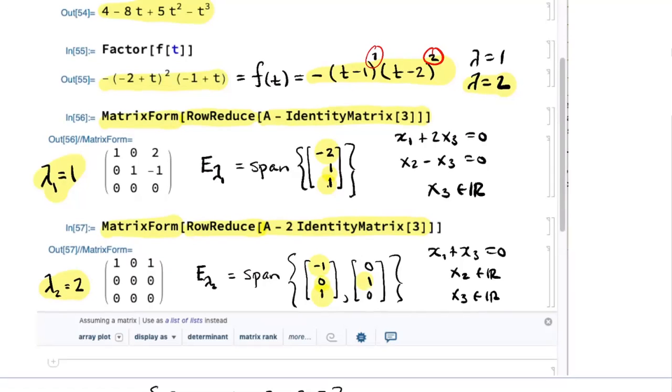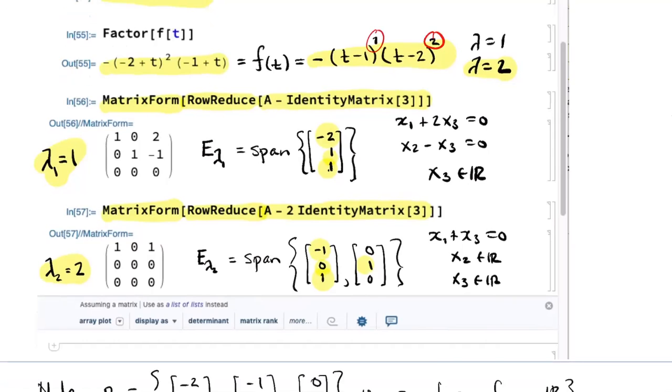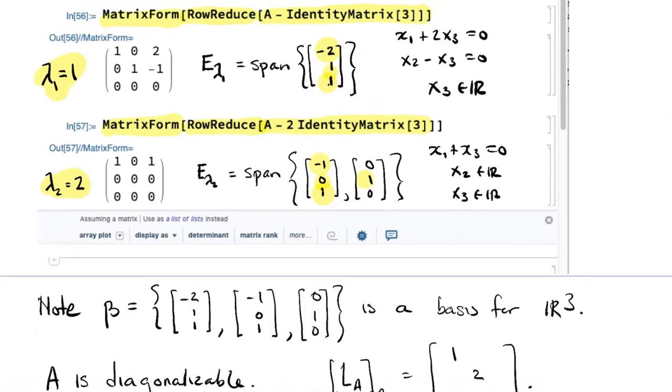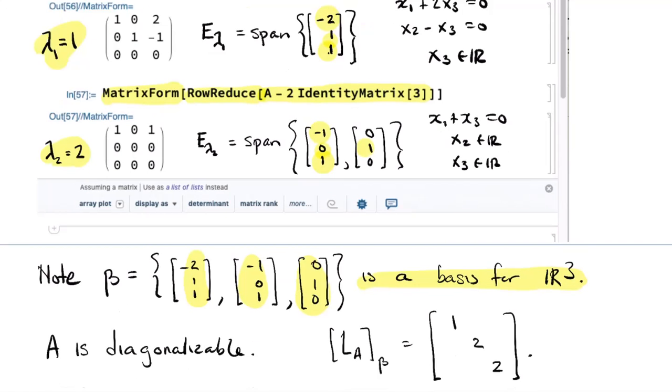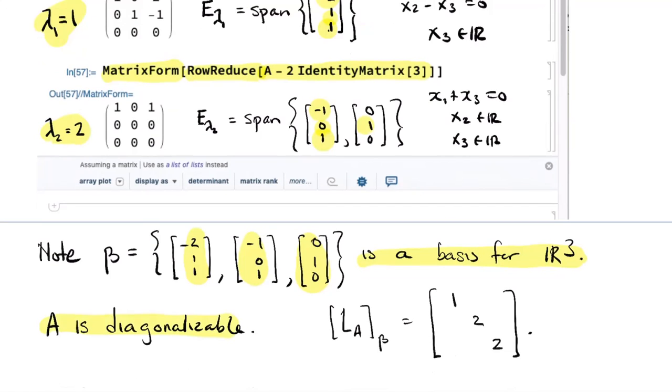Okay. We know from previous work that eigenvectors from different eigenspaces are independent. So if we roll that together, we get a basis of eigenvectors. Take one eigenvector from E lambda 1, the other two eigenvectors from E lambda 2. There's 3 of those things. They're linearly independent, so we've got a basis. So our matrix A is diagonalizable, and the linear operator L sub A in this eigenvector basis would be the diagonal matrix 1, 2, 2.